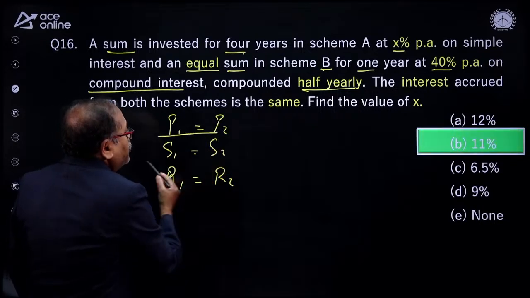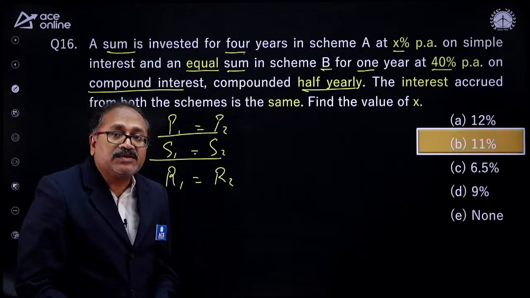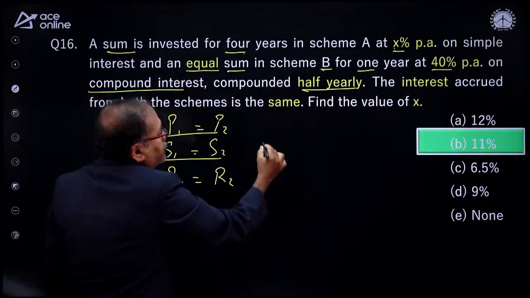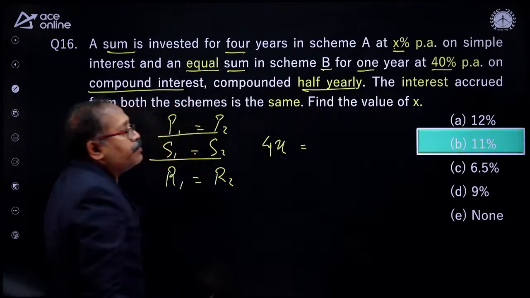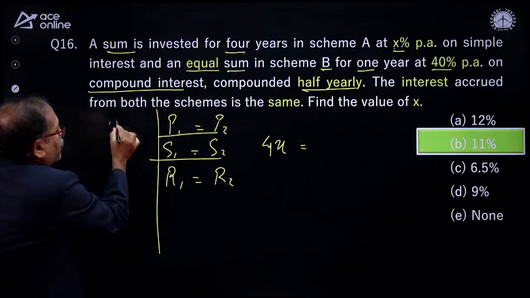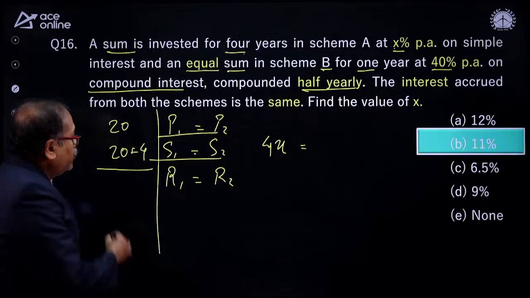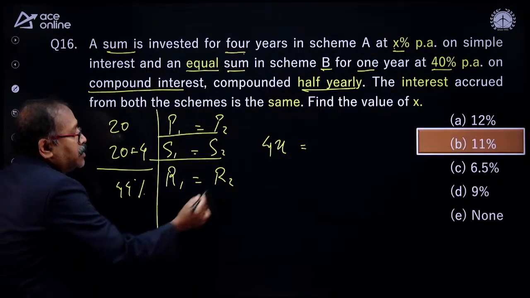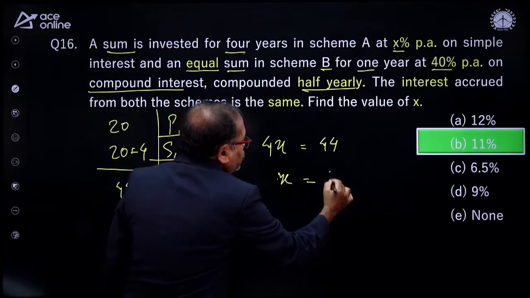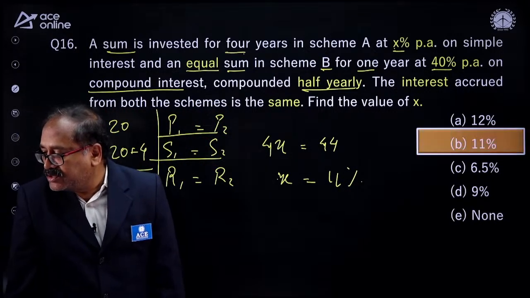Because the principles are the same and the interest is the same, the rate of interest must be the same. So here I get 4 years at the rate of X% per annum simple interest, that comes to 4X, and this should be equal to 40% half yearly compounding. That means half year 20% plus 20% plus 20% of 20%, which is 4. The total is 44%. So 4X% is equal to 44%. So what is X? X is equal to 11%. That's all. Over. So nicely answered the question, my young friend.